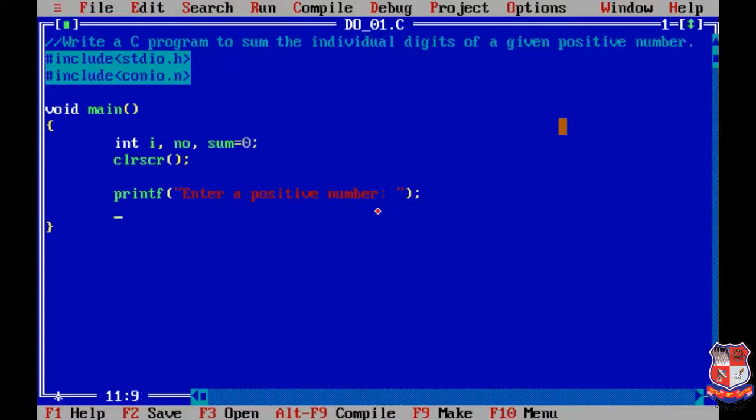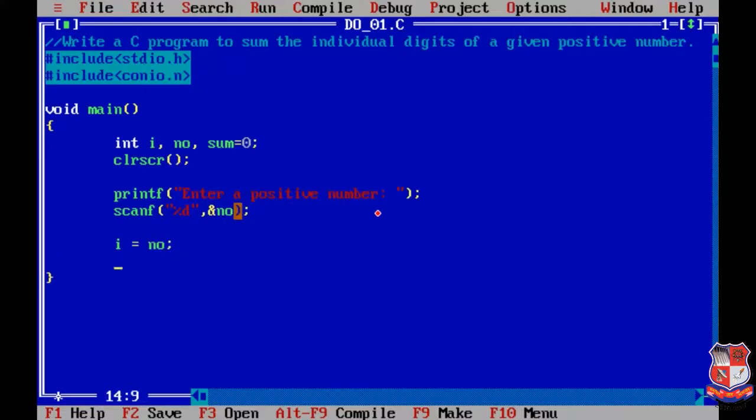Okay, after it we'll write the scanf function for taking the input from user, and for that inside the bracket we are writing the inverted commas, and inside the inverted commas we are writing %d, comma, and &number. Okay, so it will take the input from user and it will store in the variable number. Now we are going to pass this inputted value into i, that is i equals number.